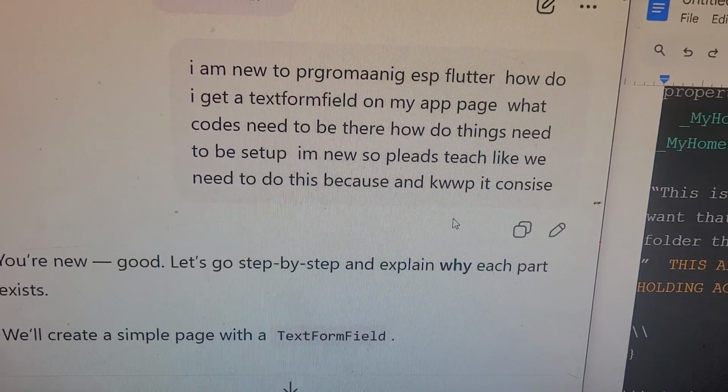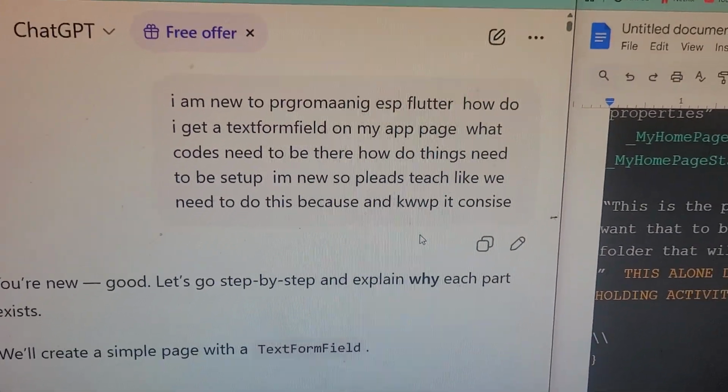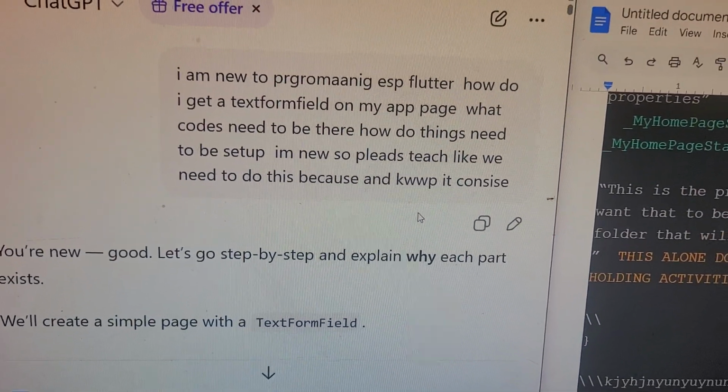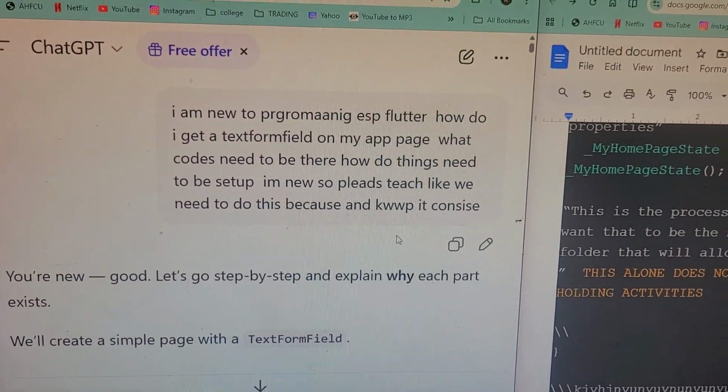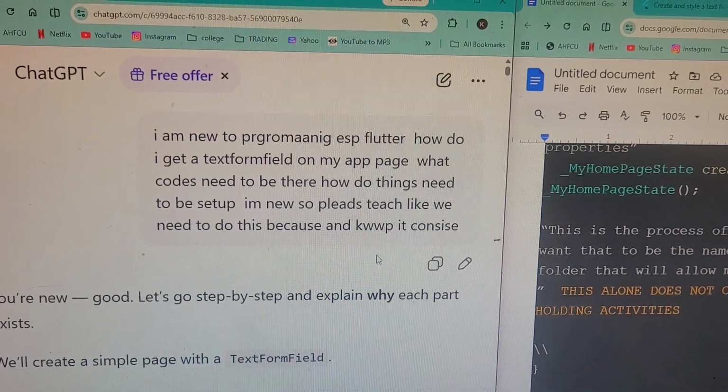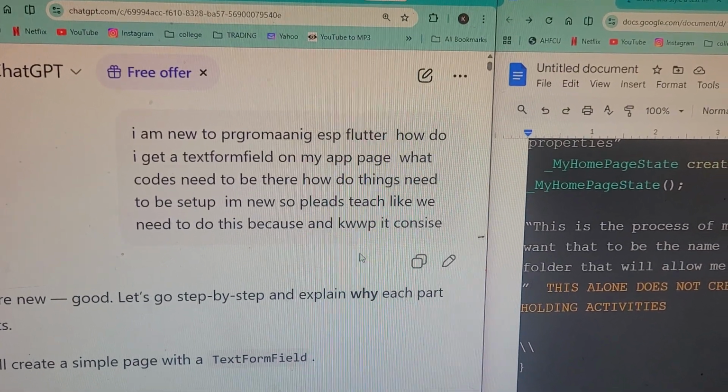Let's look at it. Okay, so I'm new to programming, especially Flutter. How do I get a text form field on my app page? What codes need to be there? How do I place things? Need to be like whatever. I'm new, so please teach. Like we need to do this because I don't even know what I just said.